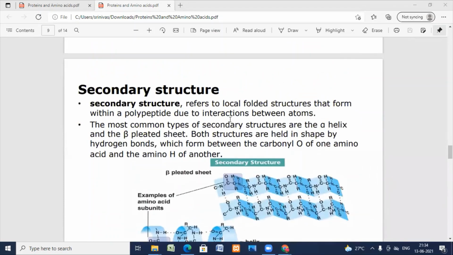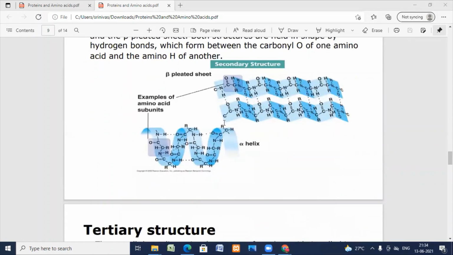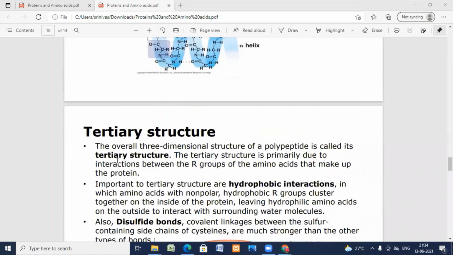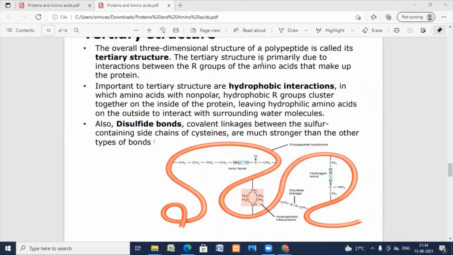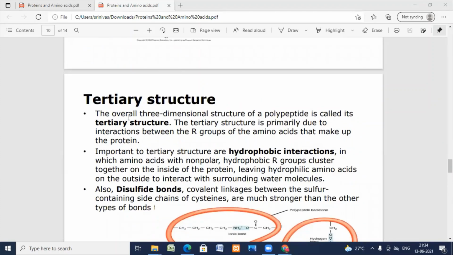After the secondary structure, the tertiary structure is formed. The overall three-dimensional structure of a polypeptide is called its tertiary structure.